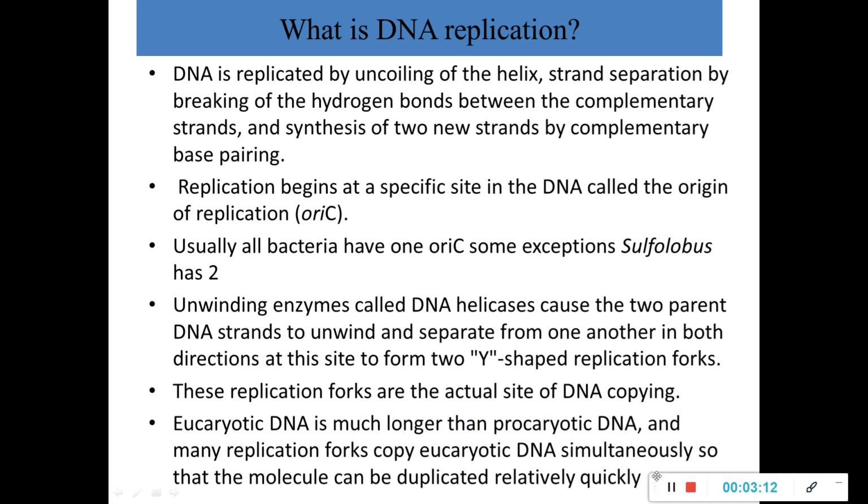And the actual site of DNA copying is this replication fork. In the case of eukaryotic DNA, there will be many replication forks which copy the eukaryotic DNA simultaneously so that the molecule can be duplicated relatively quickly.